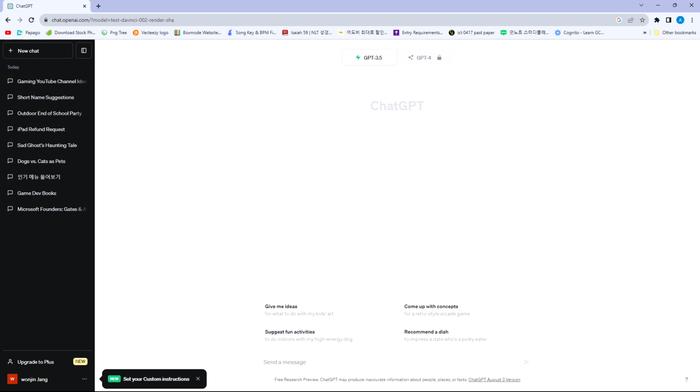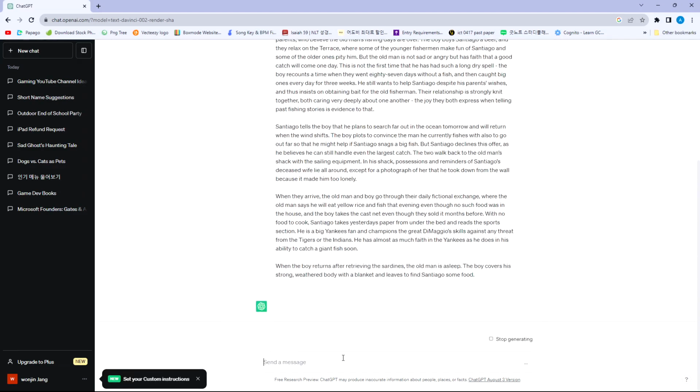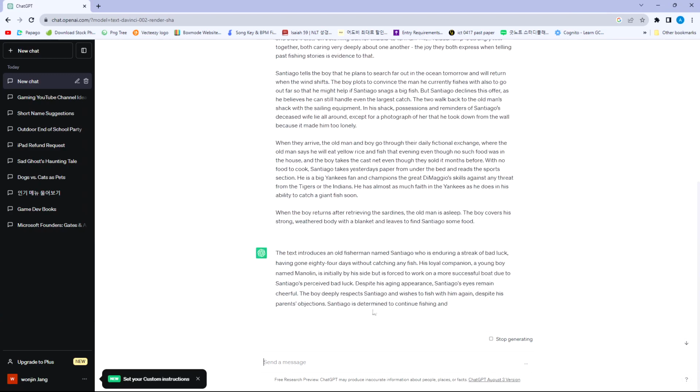The next type of command is summarizing text. One of the advantages of ChatGPT is that it can summarize the text for you. Now, I'm going to ask ChatGPT to summarize chapter 1 of The Old Man and the Sea. I will say summarize this text and paste chapter 1. And it's going to give us the summary of The Old Man and the Sea.